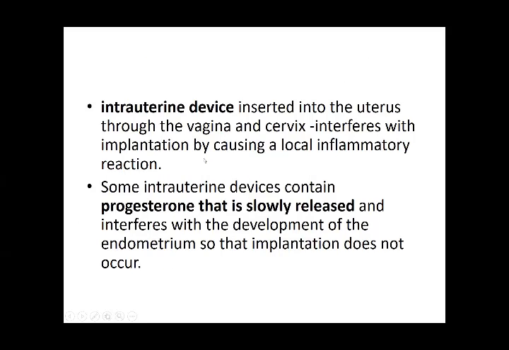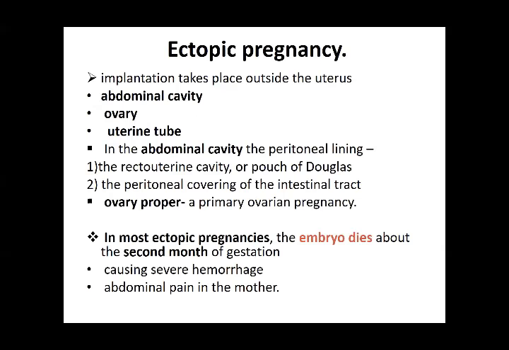Then certain intrauterine devices inserted in the uterus through the vagina and the cervix interfere with implantation. Some intrauterine devices containing progesterone also do not allow implantation to occur. So these are all reasons. That means if family planning methods were not adopted and you think pregnancy might occur, even after fertilization has occurred, this is to prevent the implantation process. That is IUDs, the intrauterine devices, small capsules of progesterone, and certain other morning pills, which all basically prevent implantation.